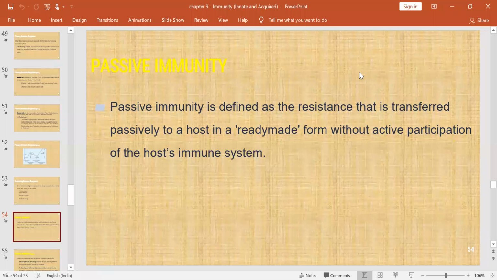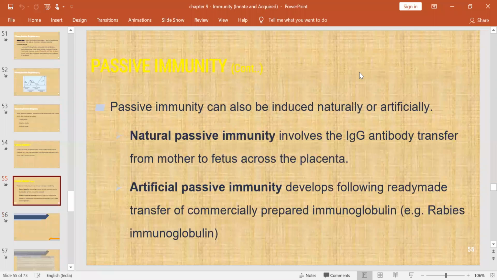This can be defined as a resistance that is transferred passively to the host, like ready-made food, in a ready-made form without active participation of the host immune system. Usually, this passive immunity can be induced either naturally or artificially.